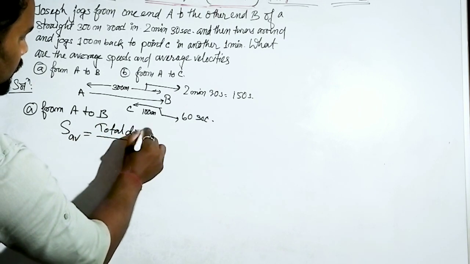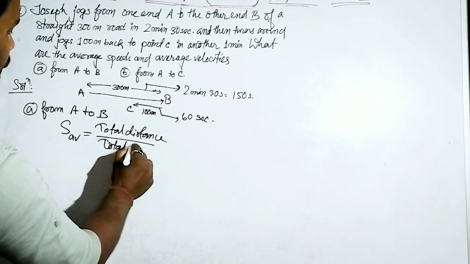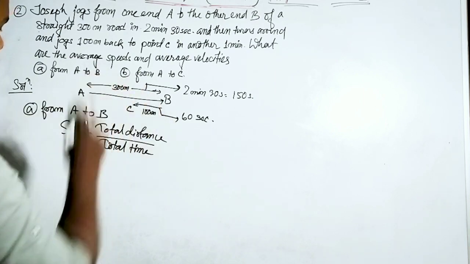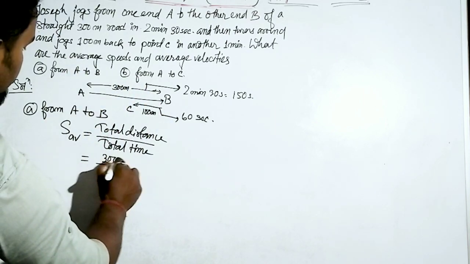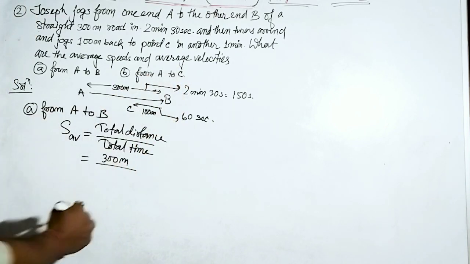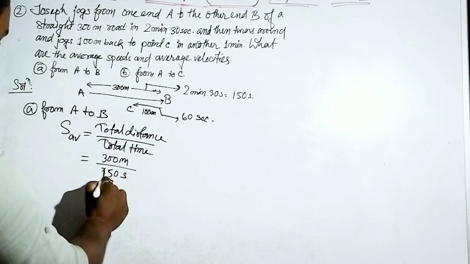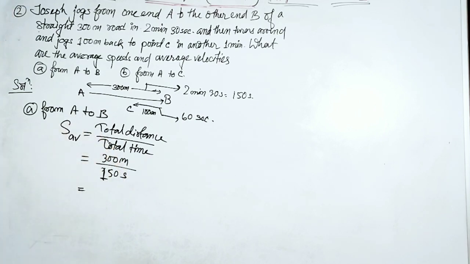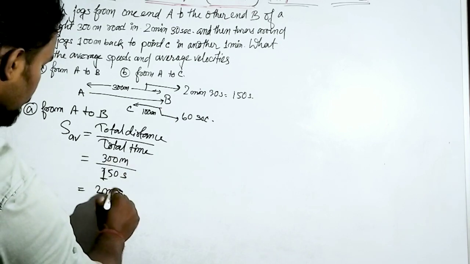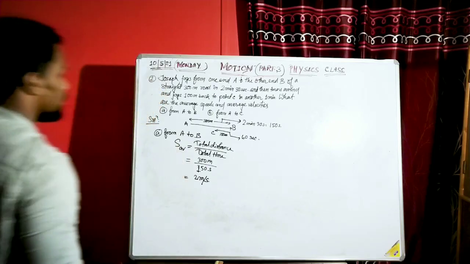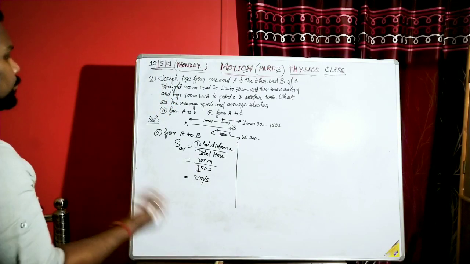Total distance by total time. What is the total distance here? 300 meter. What is the total time? 150 seconds, right? So if we divide 300 by 150, it will be 2. And what is the unit? Meter per second. Simple.